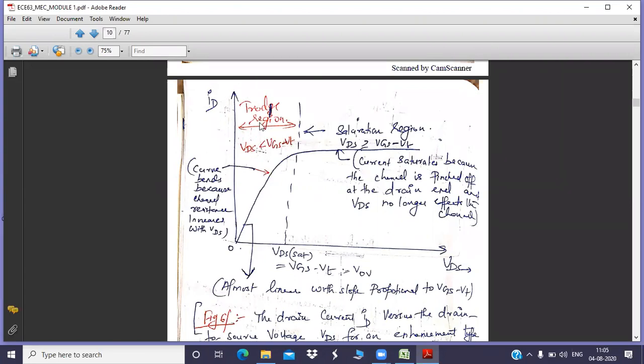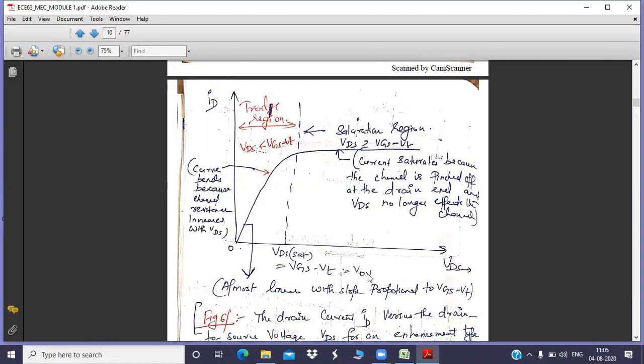But if you increase VDS beyond a particular value, greater than VGS minus VT, that is known as the saturation region. And this VGS minus VT is otherwise known as overdrive voltage. This particular parameter is very important. Throughout this module as well as in the upcoming modules, we will be dealing with this parameter. What is VOV? VOV is otherwise known as overdrive voltage. It is nothing but the difference VGS minus VT.